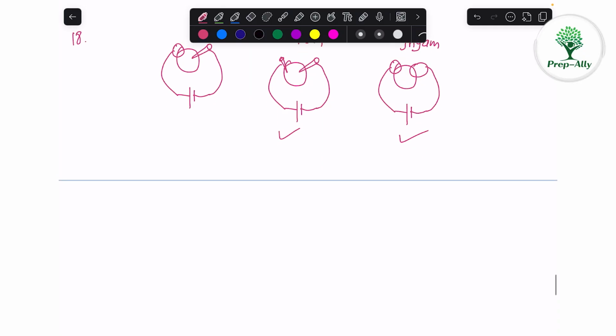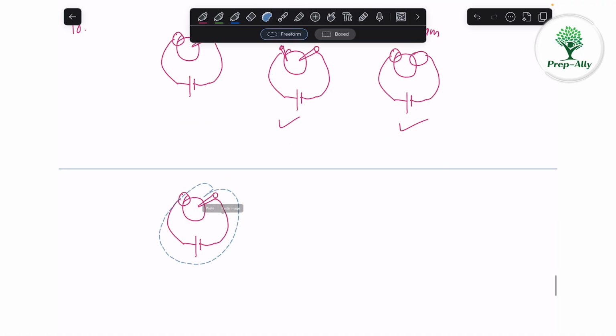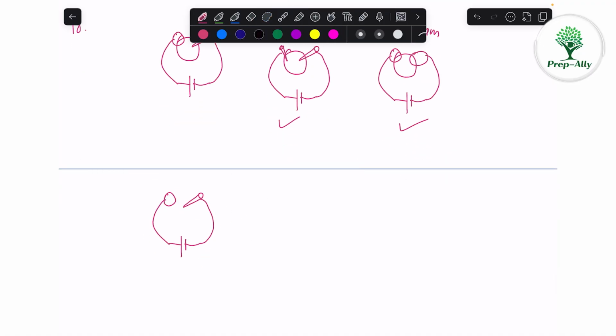Now for Rambo, what Rambo did is he replaced this thing with distilled water. He kept this in distilled water. Now, distilled water is not a conductor of electricity. For conduction of electricity, we need some ions. So in distilled water, there are no ions. So electricity can't be conducted in the case of Rambo.